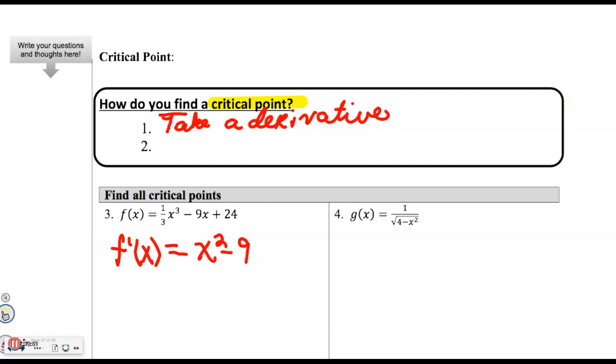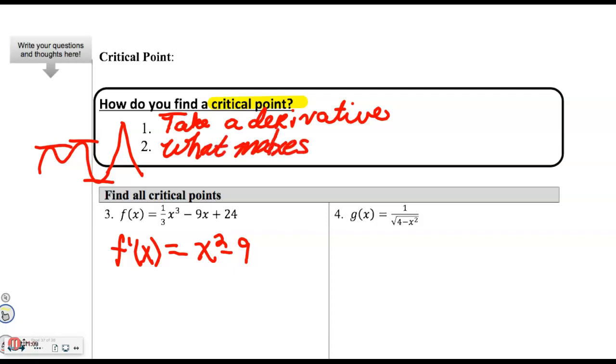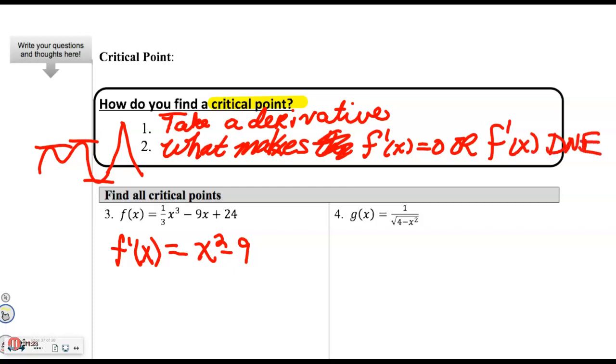Okay, I don't have a graph, but I also noticed that my derivative was always either 0 or non-existent at those extreme values. So we decide what makes the derivative, let's just say f prime, or what makes f prime of x non-existent.